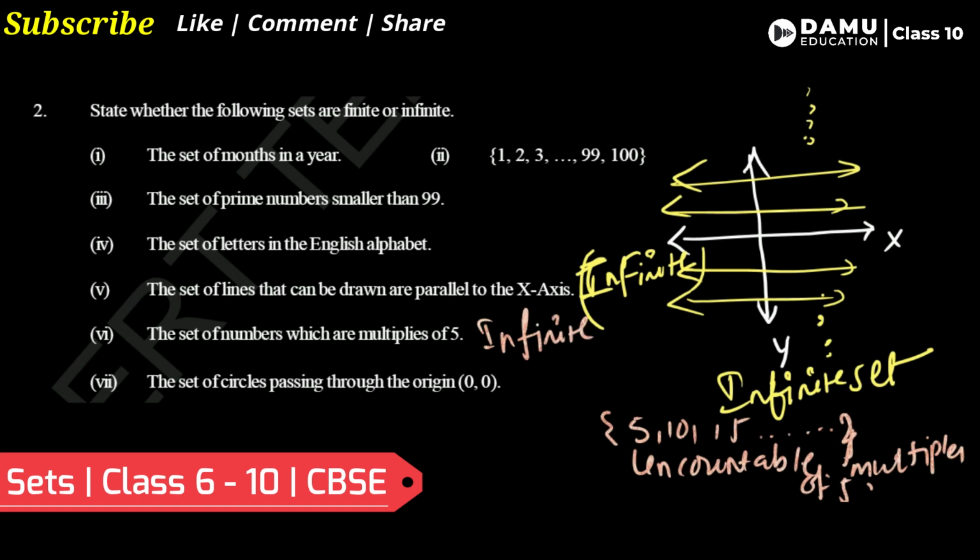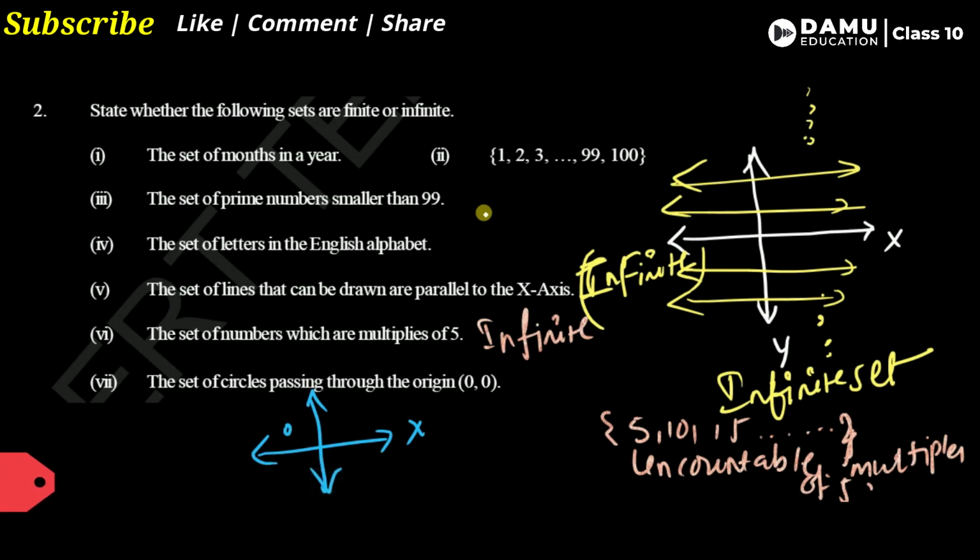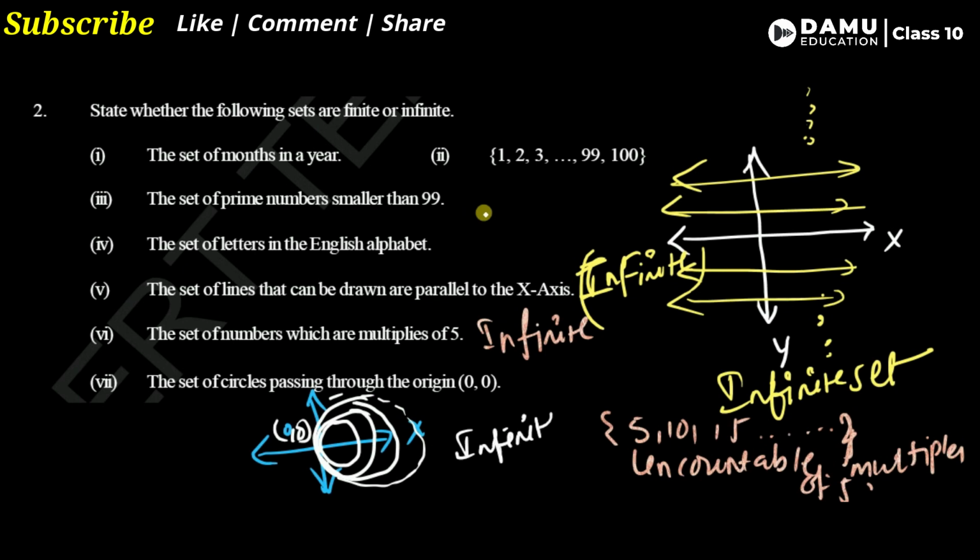Our last one, the seventh, the set of circles passing through the origin. The origin is the point 0, 0. Passing through the origin, how many circles can you draw? So many circles like this. An infinite number of circles you can draw through the origin. So for this also it is infinite. So like this we need to find the finite sets and infinite sets.